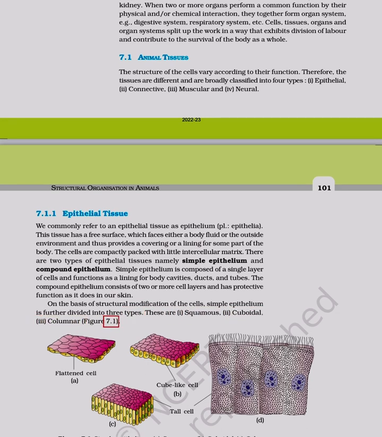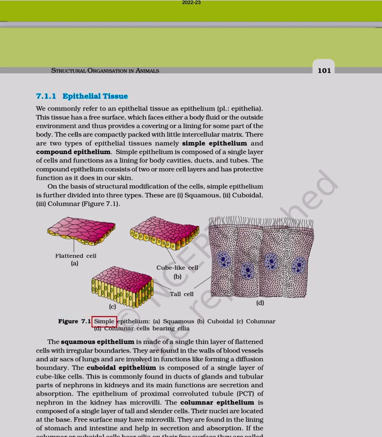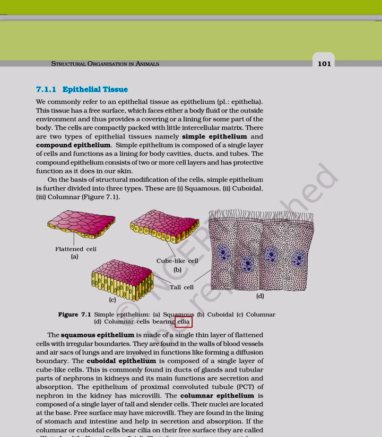Figure 7.1. Flattened cell, A. Cube-like cell, B. Tall cell, C. Figure 7.1 Simple epithelium: A. Squamous. B. Cuboidal. C. Columnar. D. Columnar cells bearing cilia.